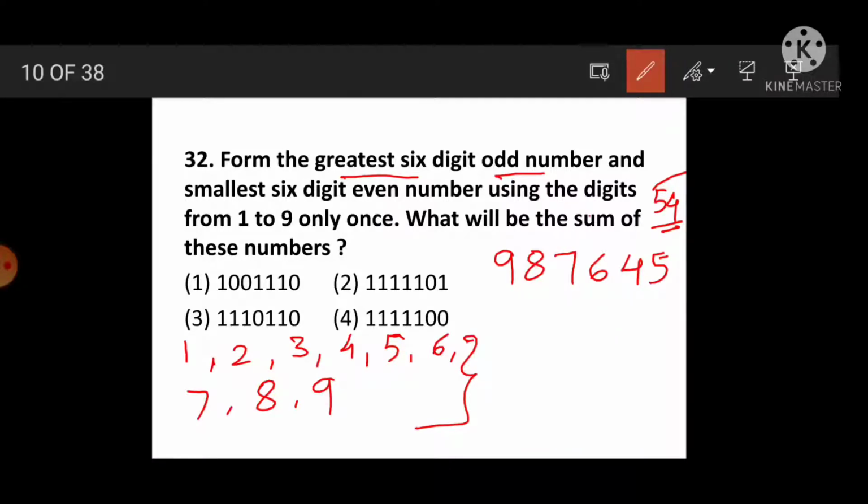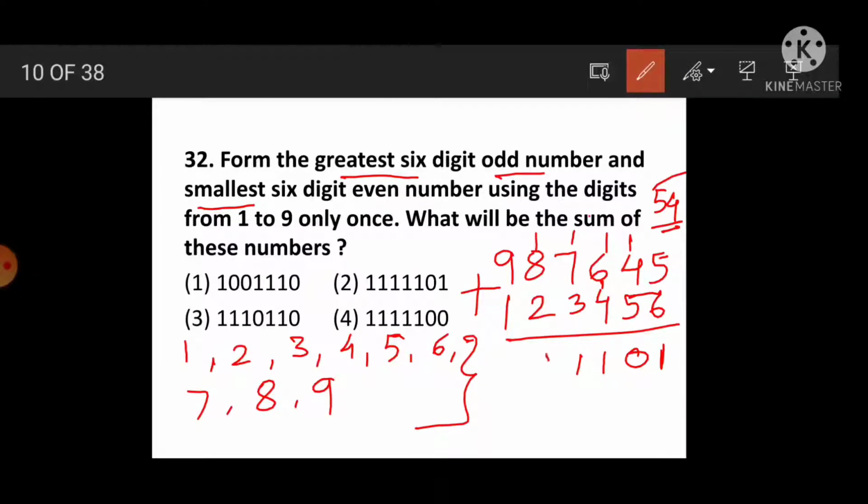The 6-digit even number using the digits, and that number is the smallest. Start from 1, 2, 3, 4, 5 and 6. The smallest 6-digit even number. And the sum is asked, means addition, and the answer will be: 5 plus 6, 11, 1 carry. 5 plus 4, 9 plus 1, 10, 1 carry. 6 plus 4, 10 plus 1, 11, 1 carry. 7 plus 4, 11, 1 carry. 8 plus 3, 11, 1 carry. And 9 plus 2, 11. This answer is there.